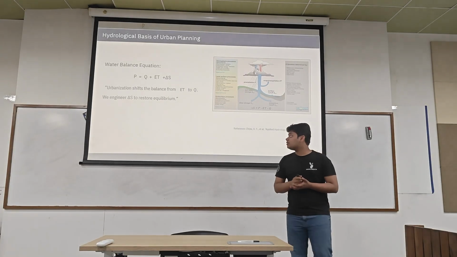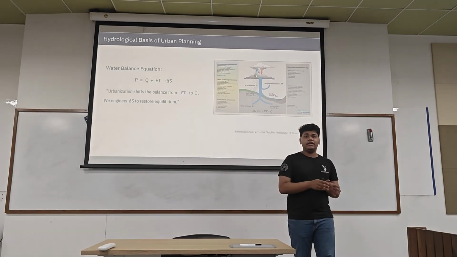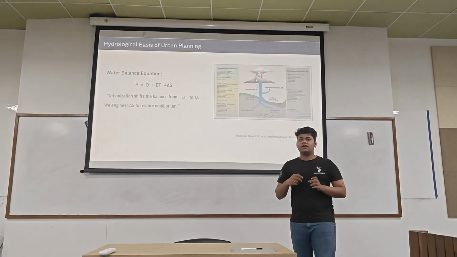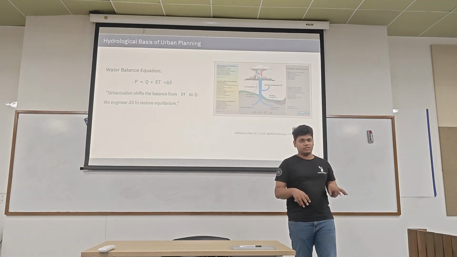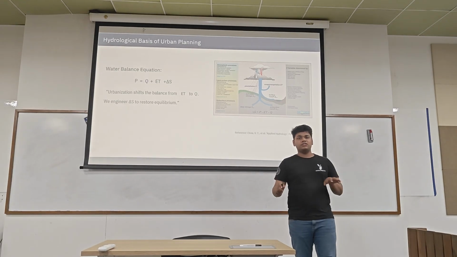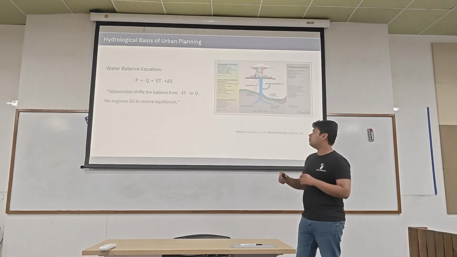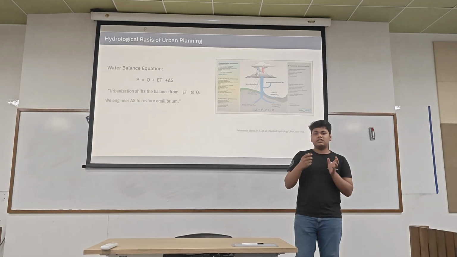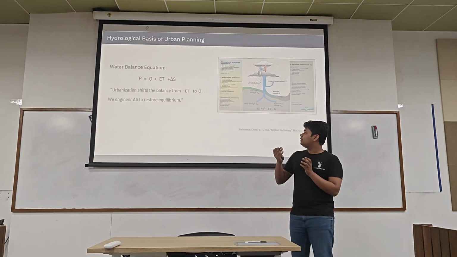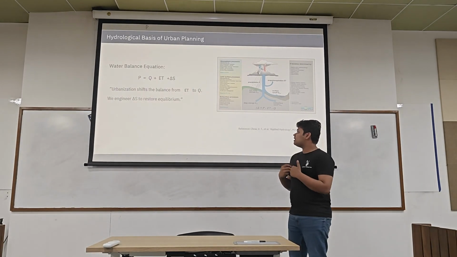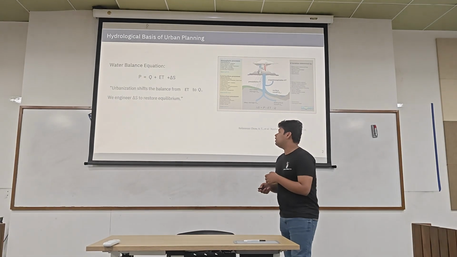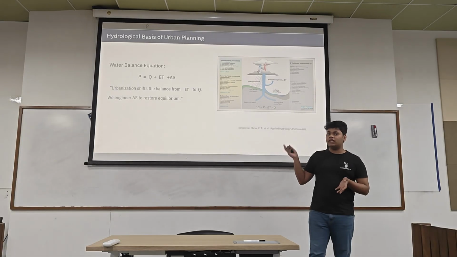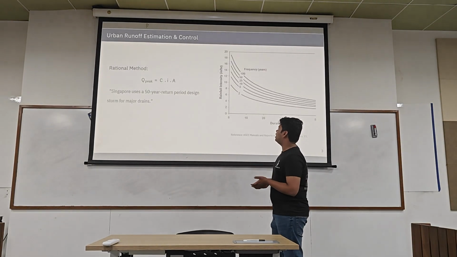But what urbanization does is transfer ET, the evaporation, to Q, the runoff, because urbanization brings urban infrastructure like cement roads, which causes the runoff coefficient to rise, so Q rises and ET lessens. As engineers we can develop solutions to increase delta S in order to restore the equilibrium. We'll see how we can do that.